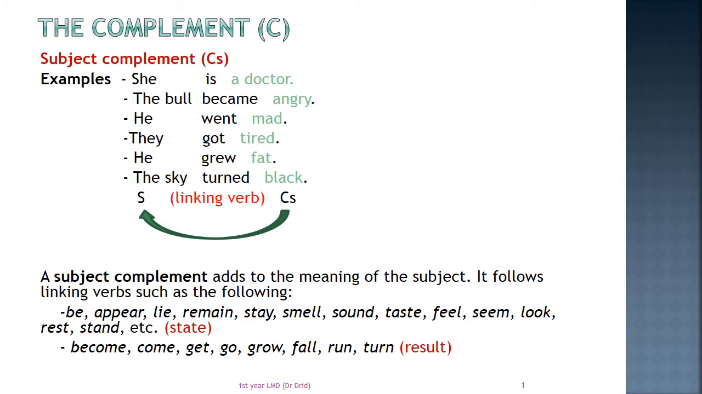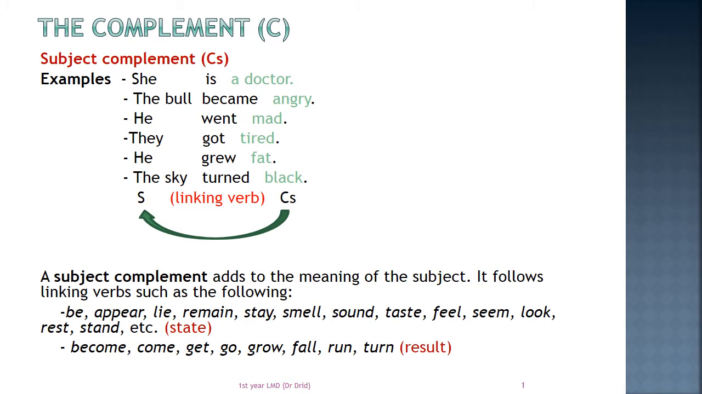Look at the examples. She is a doctor. The bull became angry. He went mad. They got tired. He grew fat. The sky turned black. In each of these examples, there is an element which describes the subject. It completes the meaning of the subject.